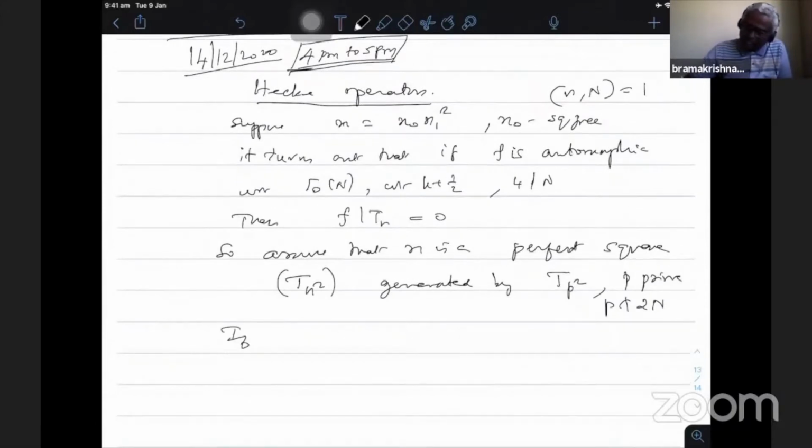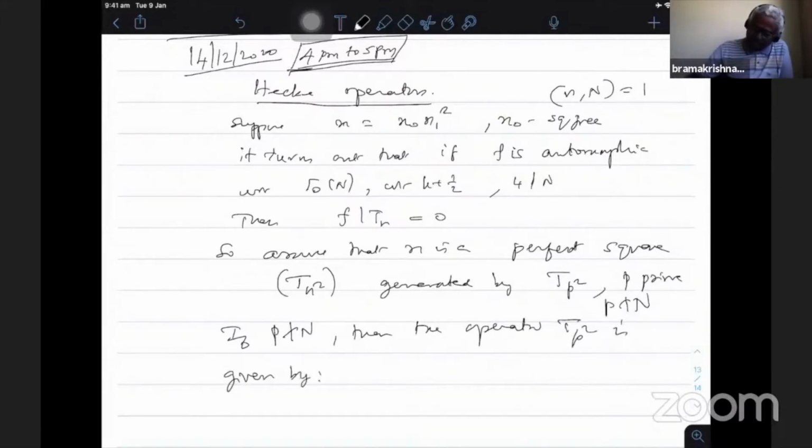I need not say 2N here because N is already even in this case, 4 divides N, so p not dividing N. If p does not divide N, then the operator Tp square is